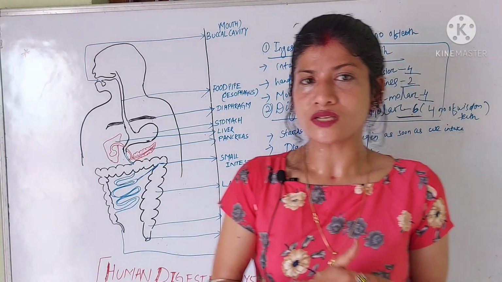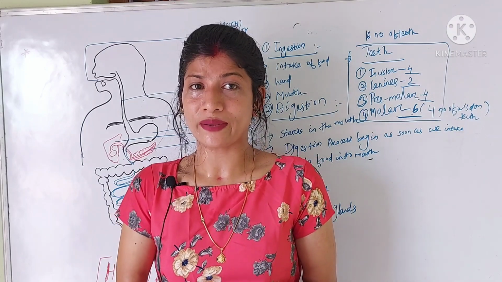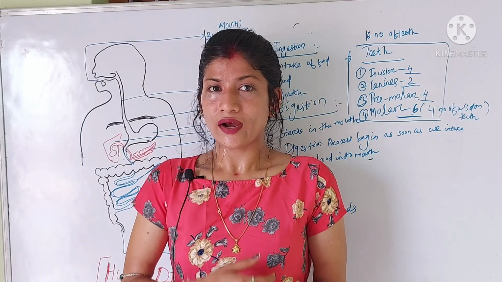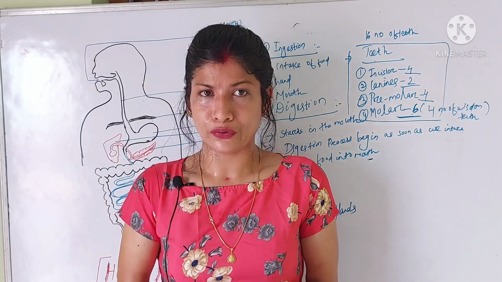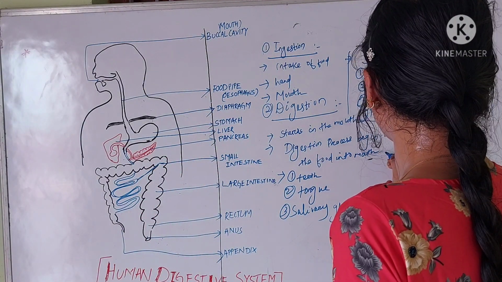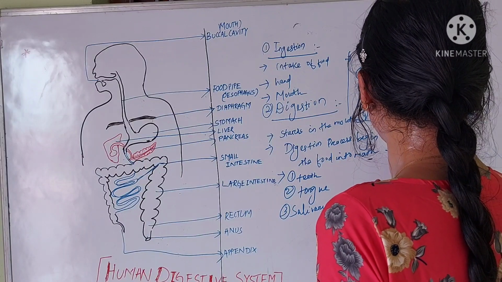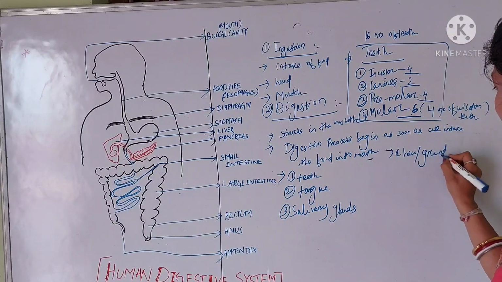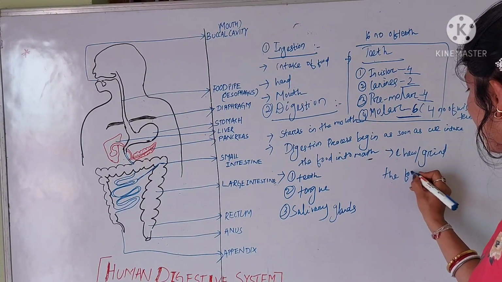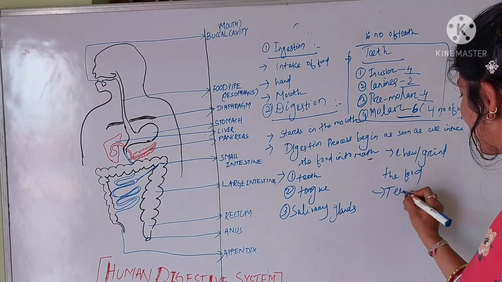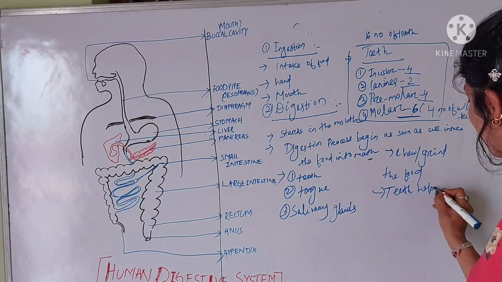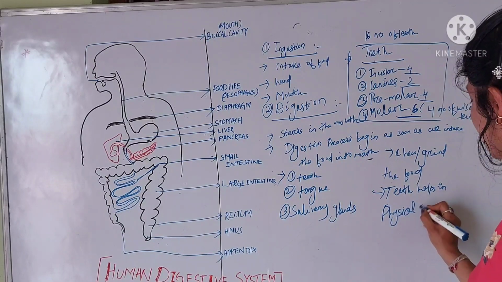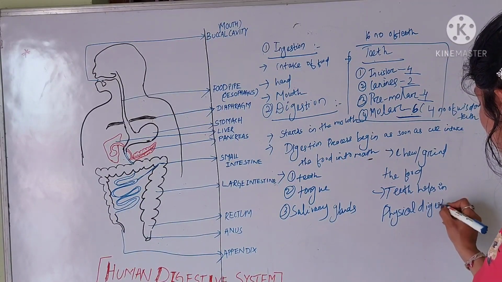First function of teeth is it cuts the food into smaller pieces. The second function of teeth is it helps to chew or grind the food. That's why the teeth help in physical digestion.